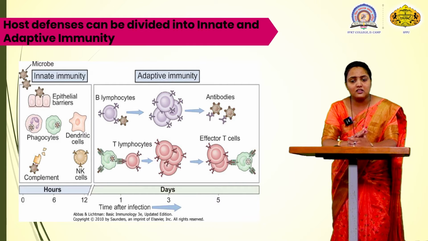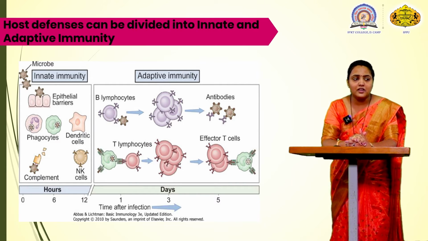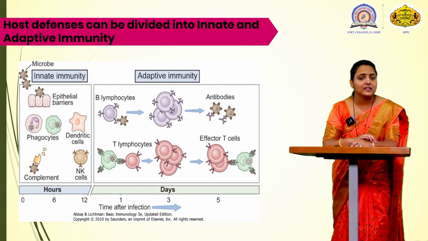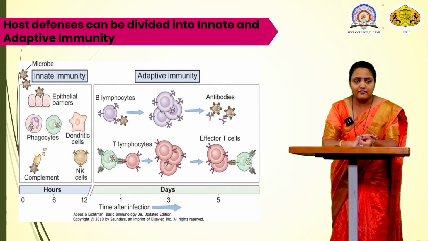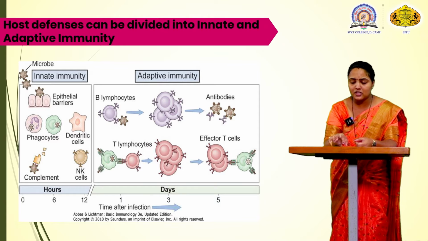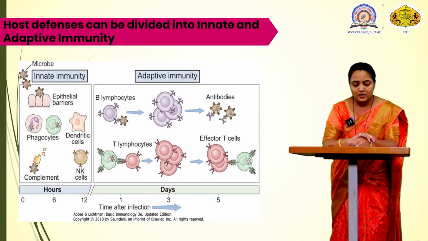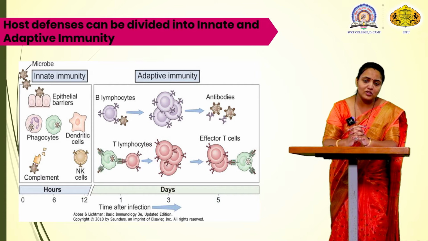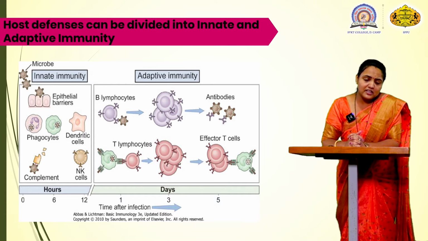In it you can see the time after infection. In innate immunity, when a microbe comes in contact with a particular host, the epithelial barriers, that is the physical barrier, the skin, act as the first line of defense mechanism. The skin contains a particular protein, keratin, which helps the body keep the microorganism or pathogen away from it. Again, a first line of defense mechanism is mucus. Mucus is also a barrier which helps the foreign particles to get trapped in it. So these are the epithelial barriers present on the outermost layer.